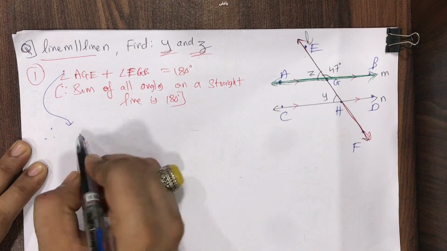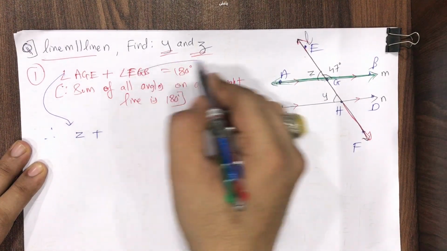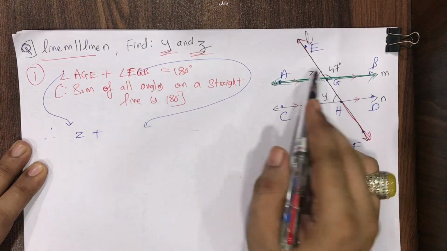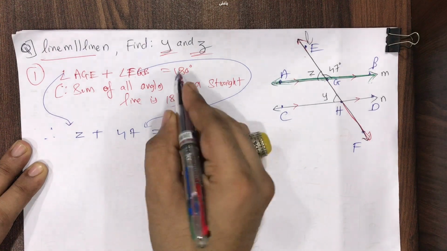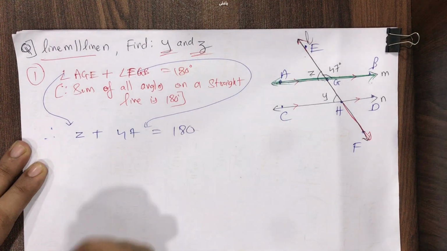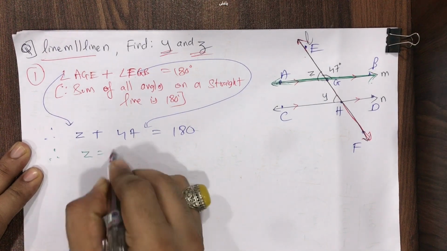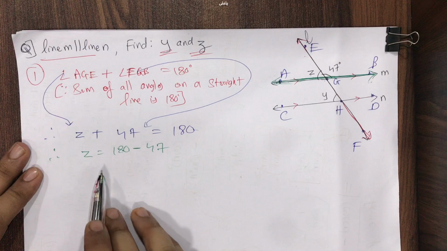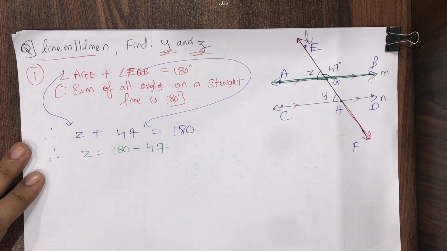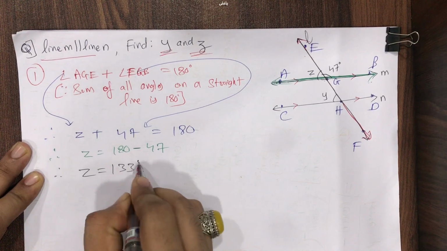The value of AGE is Z, so Z plus EGB. What's the value of this EGB, please? EGB is 47. So Z plus 47 is equal to 180 degrees. Yes, students. Therefore Z is equal to 180 minus 47, so you will get the answer for Z: therefore Z is equal to 133 degrees.